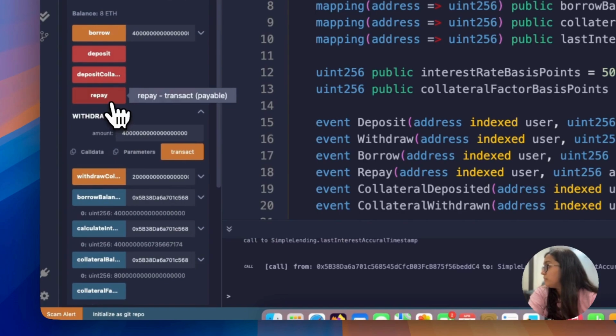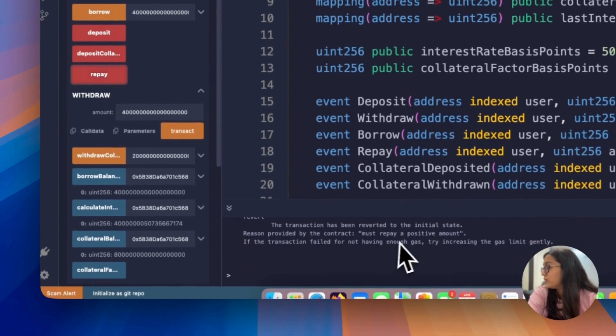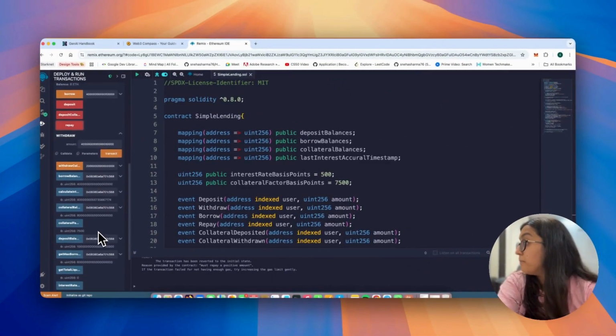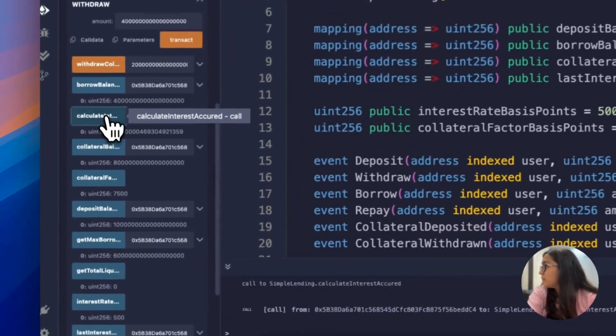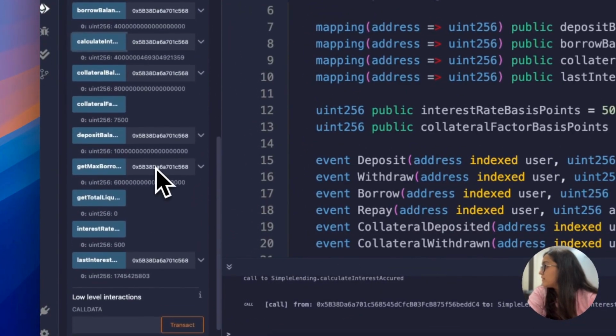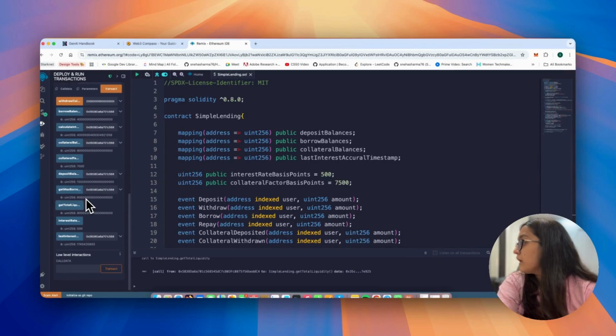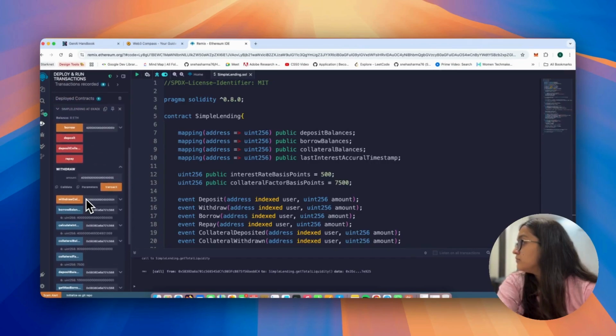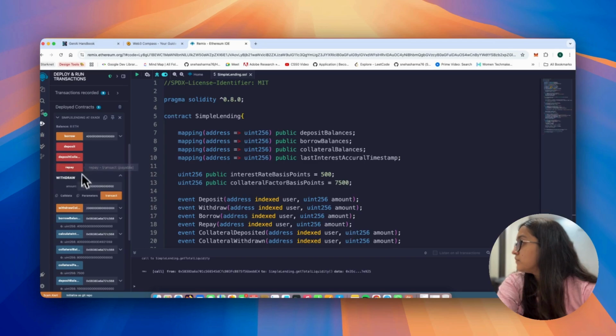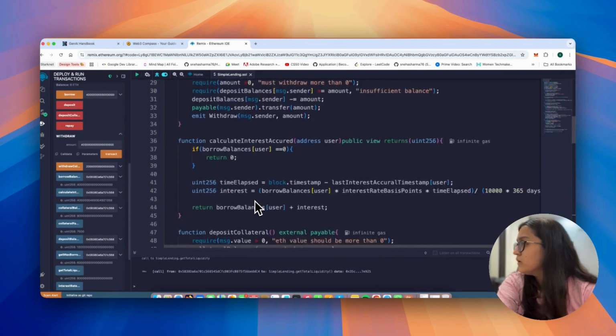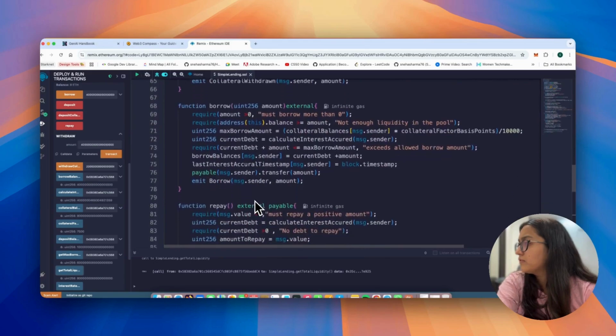Now I want to repay. Oh, we must repay a positive amount, right? So let me see. That is collateral. Get total liquidity. We have 8 ETH right now, and we have borrowed.